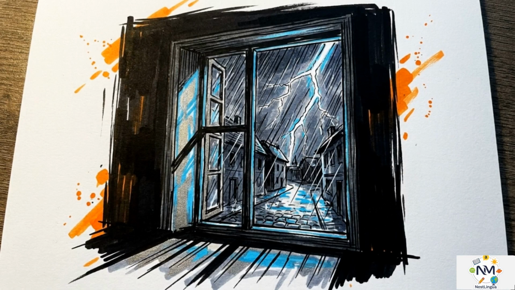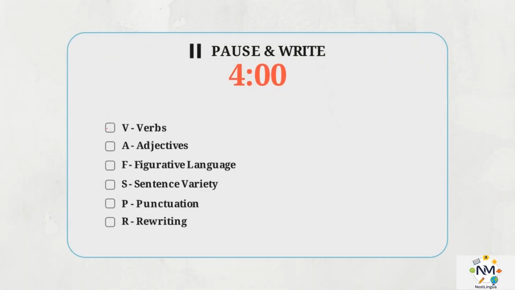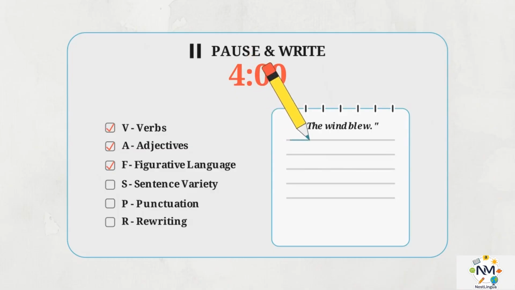Manipulating your sentence structure this way acts as a control dial for pacing. It dictates exactly how fast or slow the reader experiences the tension on the page. Now it's your turn. Your first practice prompt is "The wind blew." Beside it is a curated help box to jumpstart your vocabulary. Pause the video. Pick at least 3 tools from these columns, run them through the checklist, and draft your own rewrite. Here is one valid solution.